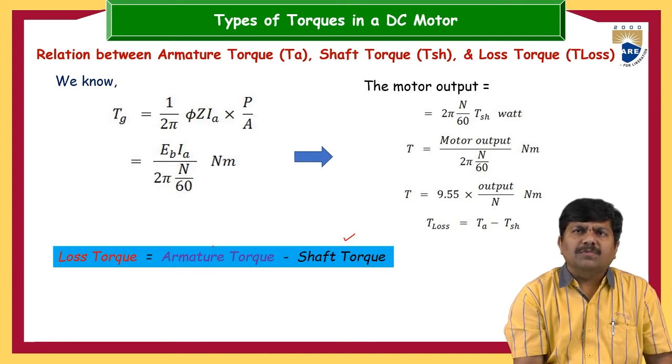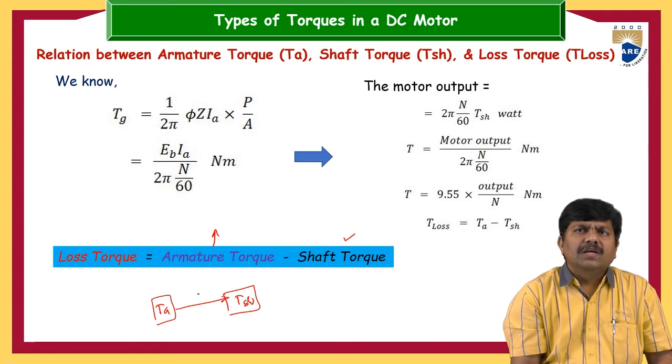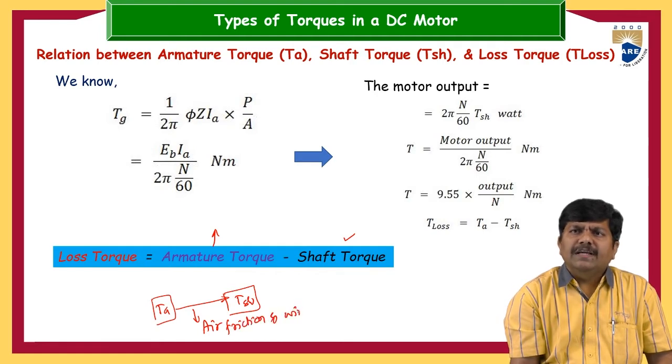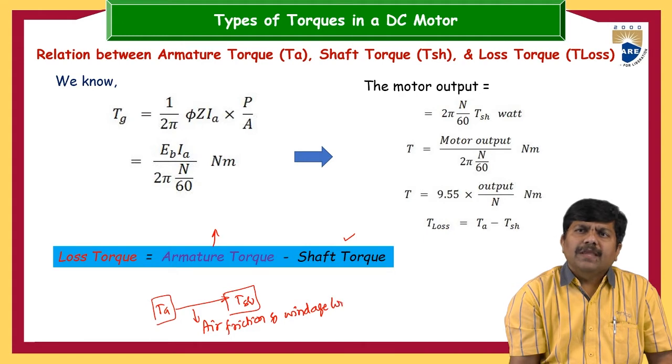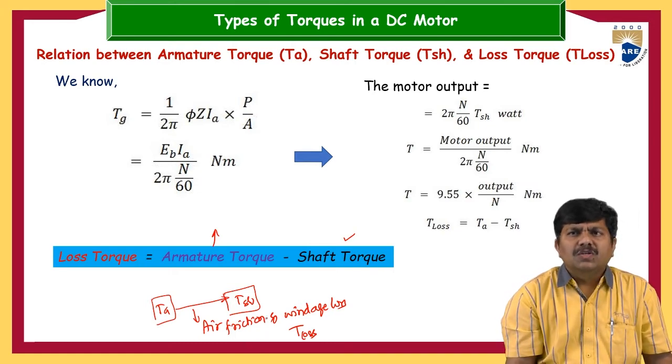So the armature torque is the major parameter. Initially you get the armature torque here, and whenever it reaches the shaft, along this path you get air friction and windage losses. To overcome this, some of the torque you are going to lose, that is the lost torque. This lost torque is majorly to overcome air friction and windage losses.